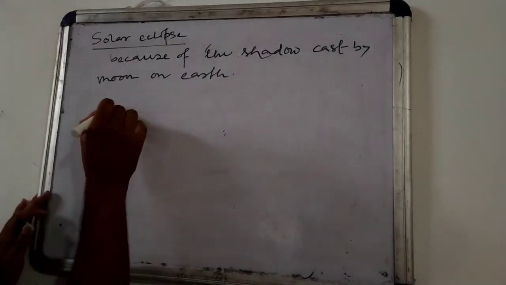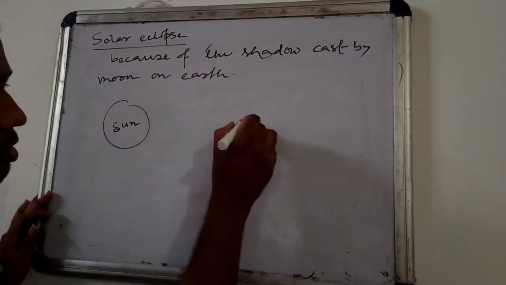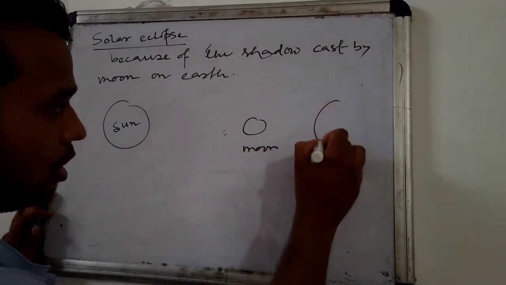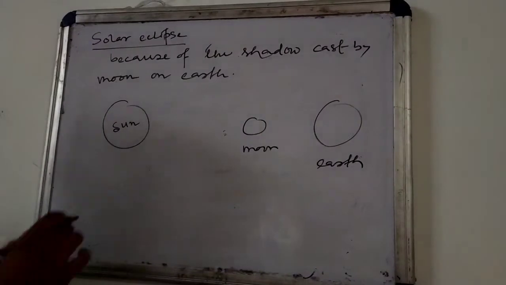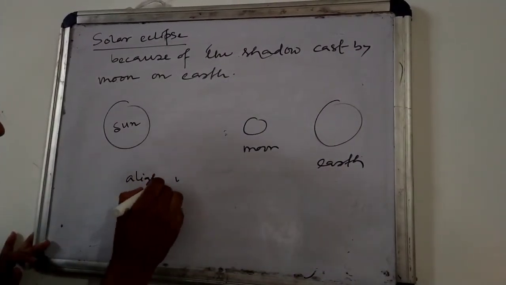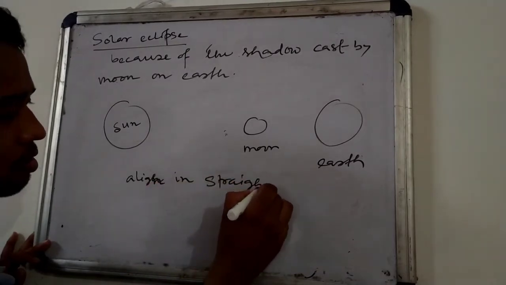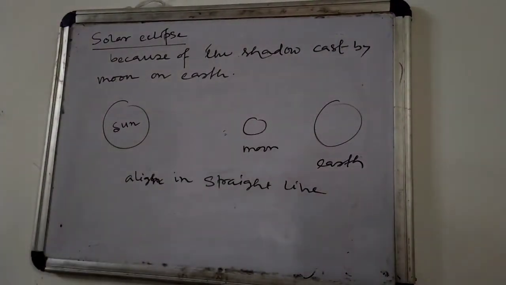So for solar eclipse, the sun, moon and earth should align in a straight line. Aligned in a straight line. So in this condition what will happen?